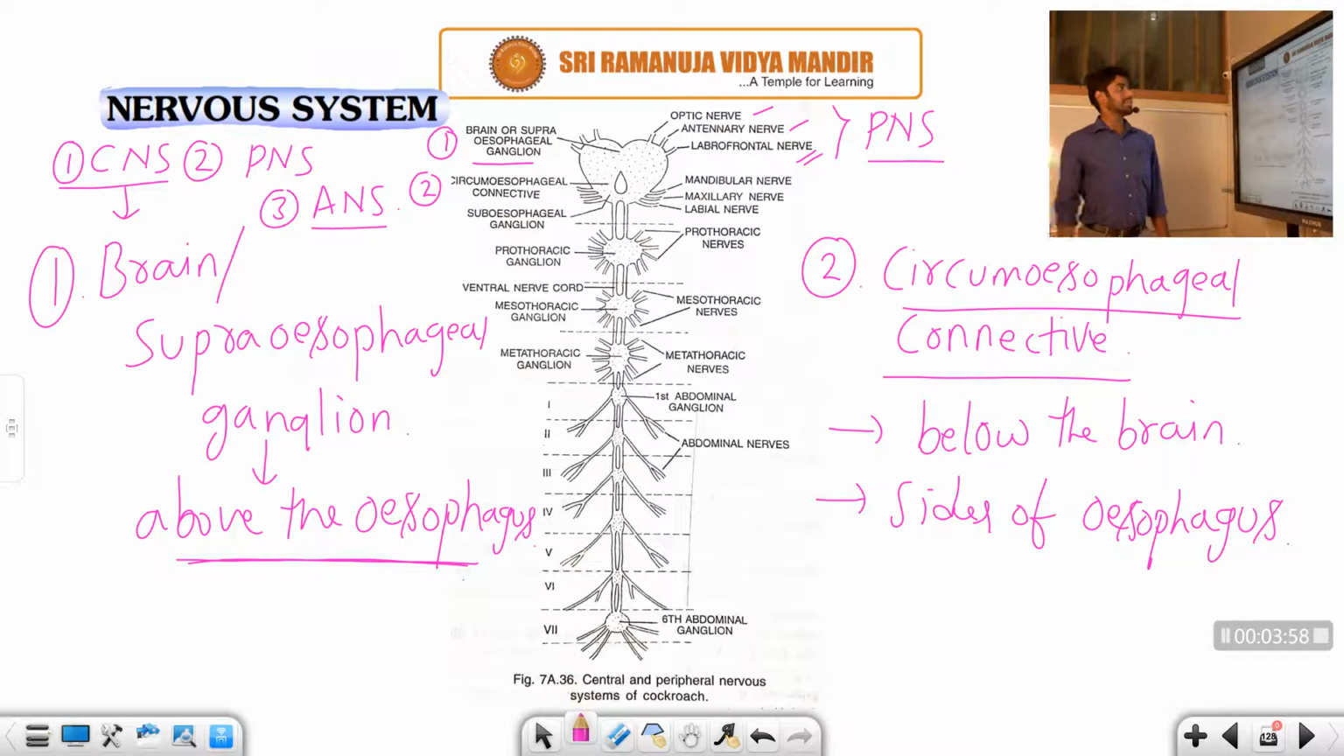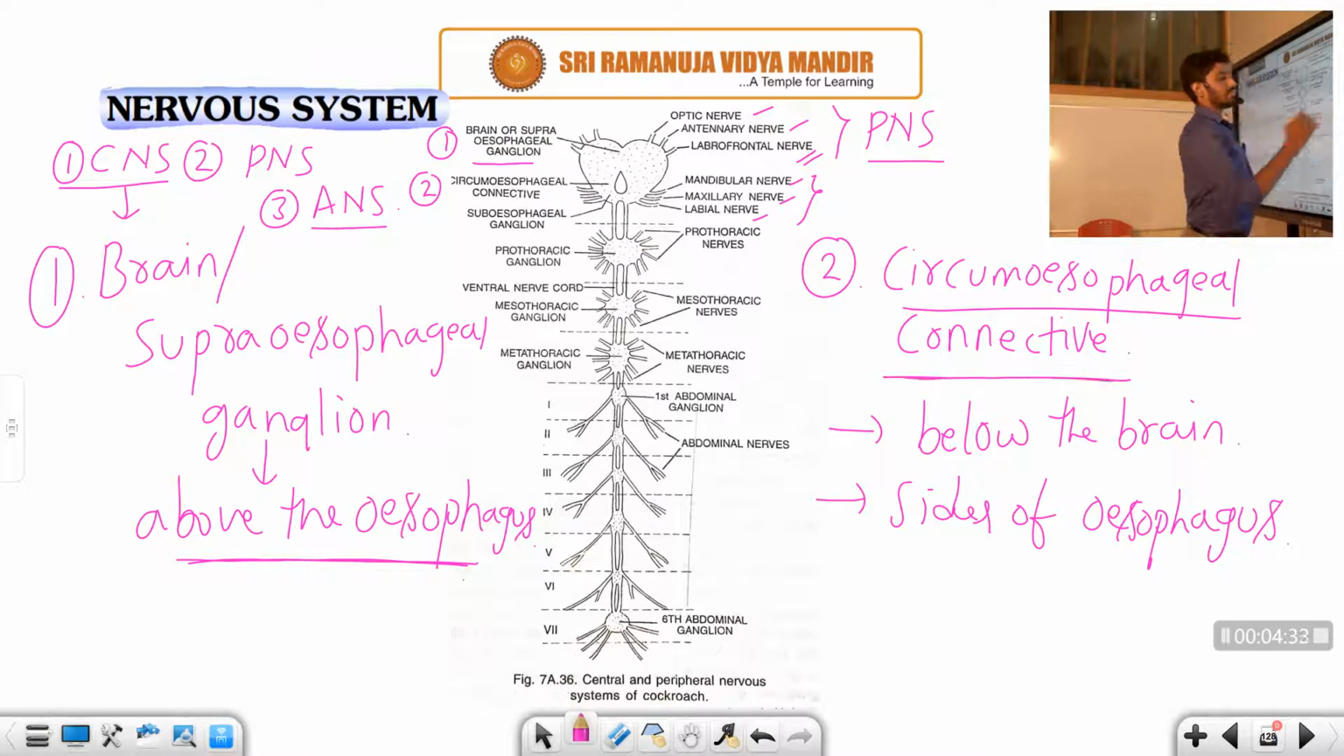Here also it is differentiated into three pairs of nerves in the PNS. What are they, students? You can see the mandibular nerve, maxillary nerve and labial nerve. These are the three parts we can observe in the mouth parts. For the movement of the mouth parts, those nerves are very essential. Where do the mandibular, maxillary and labial nerves originate from?